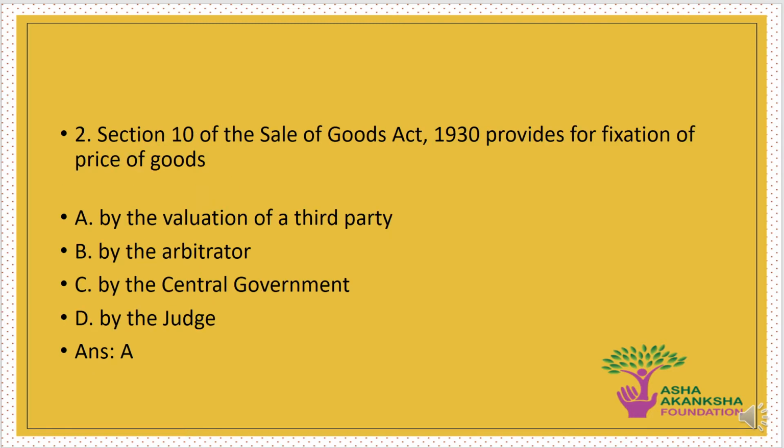The next question is the section 10 of the Sales of Goods Act 1930 provides for fixation of price of goods by which of the following methods? Options are A. By the valuation of the third party, B. By the arbitrator, C. By the central government, or D. By the judge. The correct answer to this question is option A, that is, the fixation of price of goods is done by the valuation of the third party.